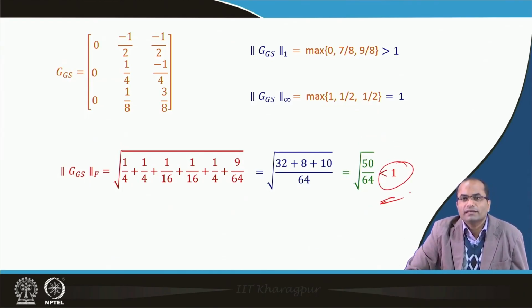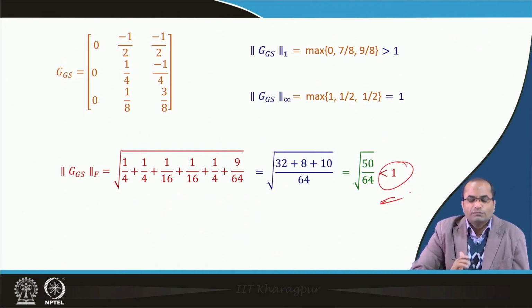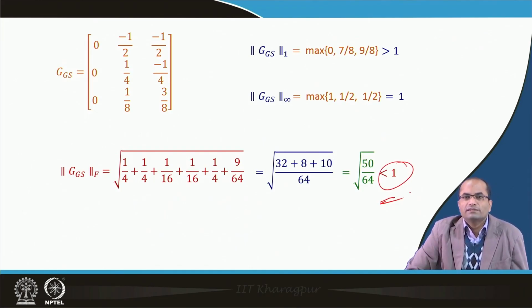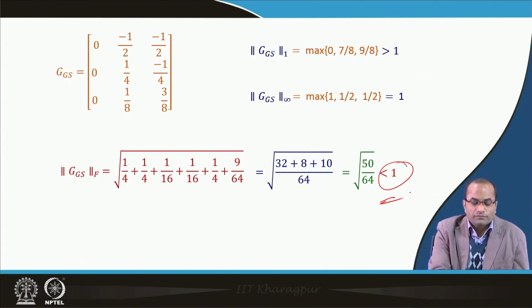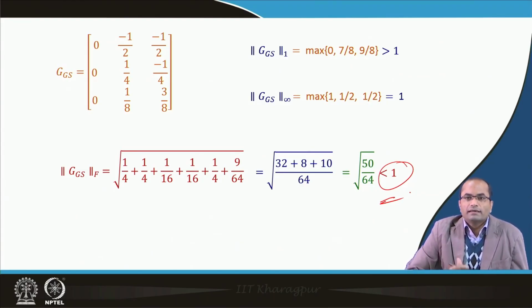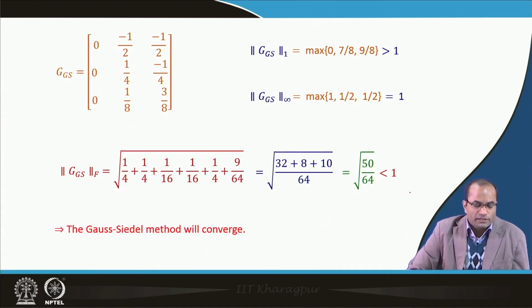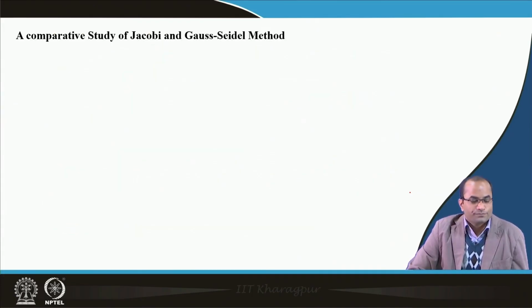and hence now we can say that for this norm this is less than 1. So, at least there is a norm whose value is less than 1, and that is already sufficient, because the sufficient condition we have seen in the proof is that if the norm is less than 1, then the spectral radius will also be less than 1, and hence it will converge. Therefore, the Gauss-Seidel method will converge.